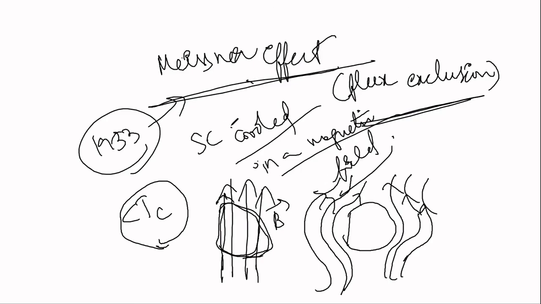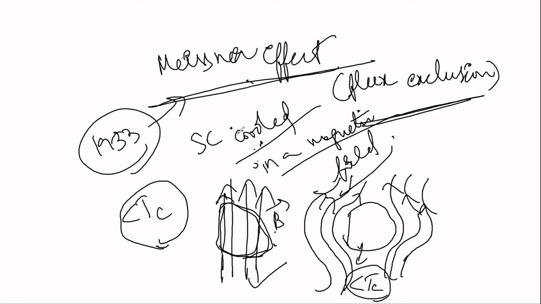So take a superconducting material, cool it below the critical temperature under an applied magnetic field, and this is called the Meissner effect. This is a superconducting material in the normal state. Now when I cool the specimen below the critical temperature, the magnetic lines of force are expelled out of this material. So this is called the Meissner effect.